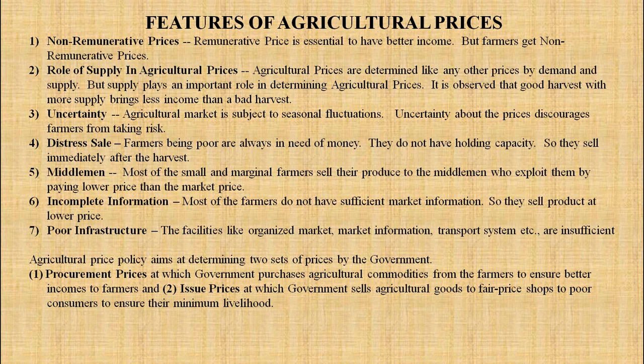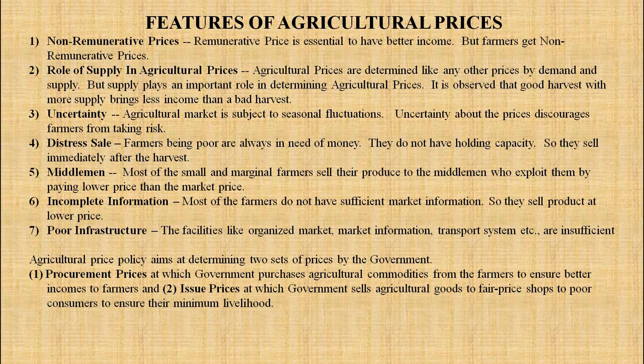The agricultural price policy aims at determining two sets of prices by the government. Number 1, procurement prices. Procurement prices are the prices at which the government purchases agricultural commodities from the farmers to ensure better income to farmers.